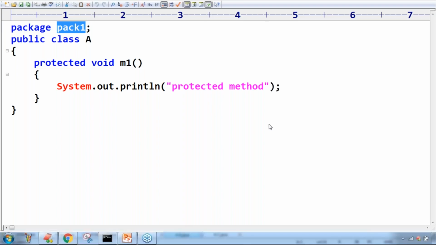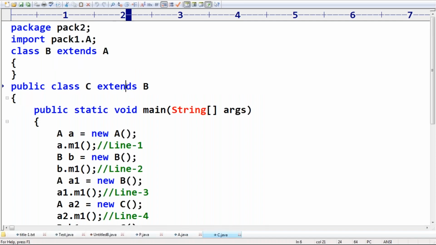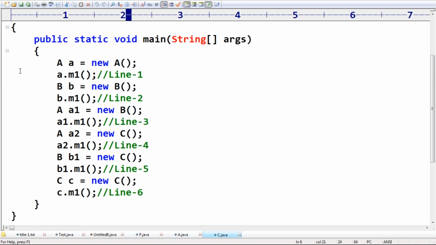Observe. I have package pack1; public class A { protected void m1() { System.out.println("protected method"); } }. Okay, like I have these ones. Next, C.java: package pack2; import pack1.A; class B extends A, like I have.